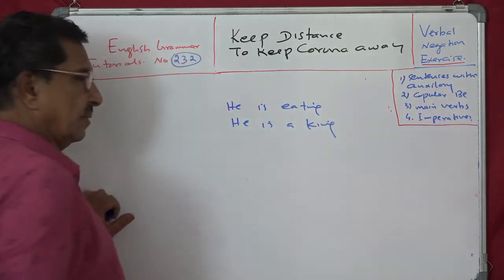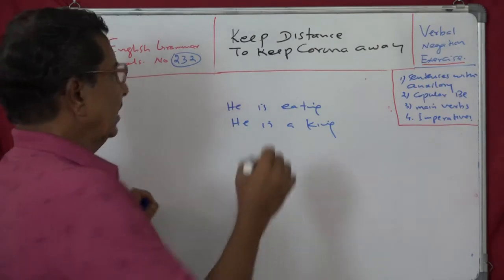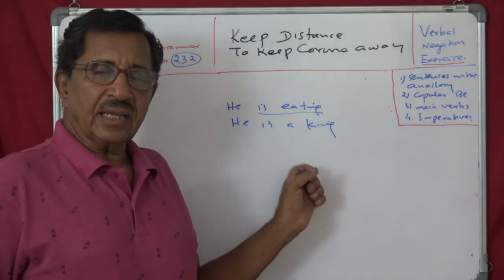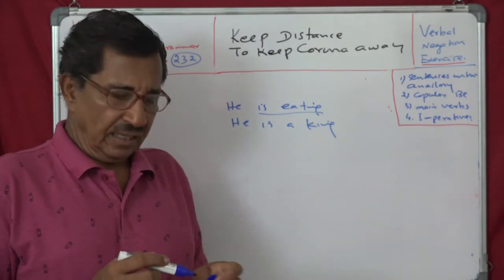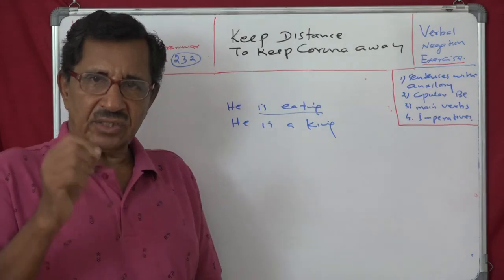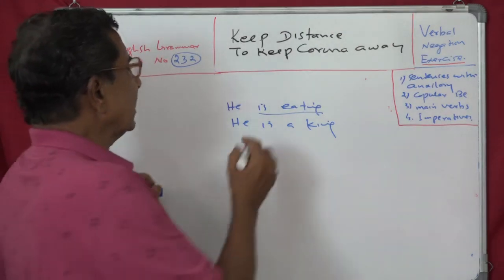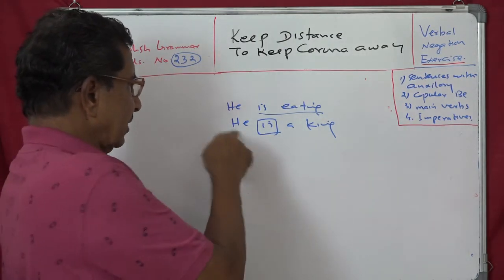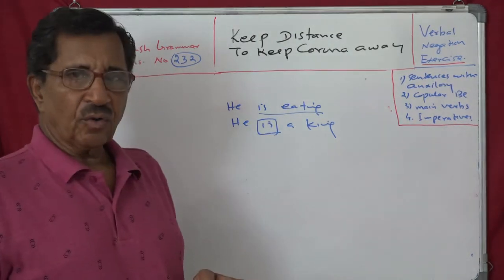See the difference. In the first, is is a helping verb, an auxiliary, because it helps to make a tense. What is the tense? Present continuous tense. But in the second case it stands alone. Its business is to connect subject and predicate. Copula.